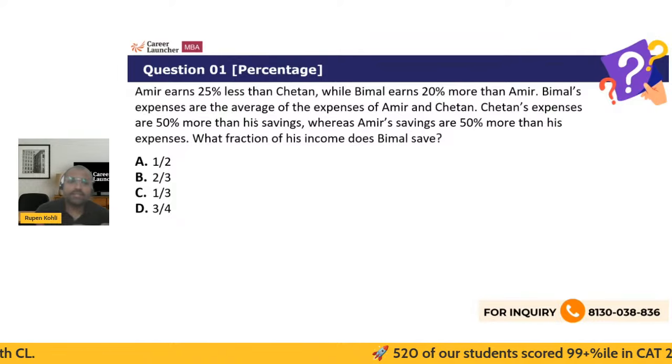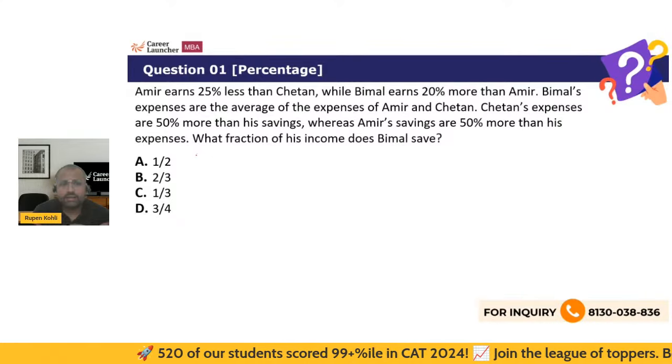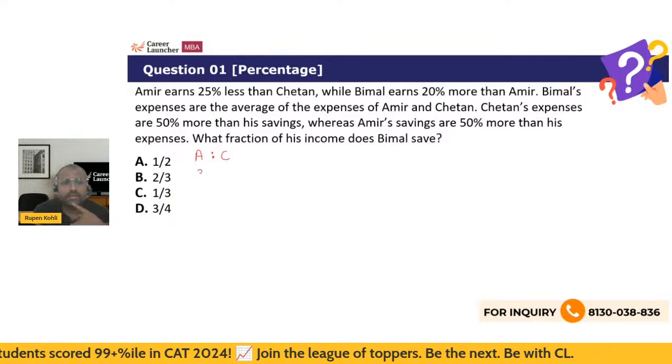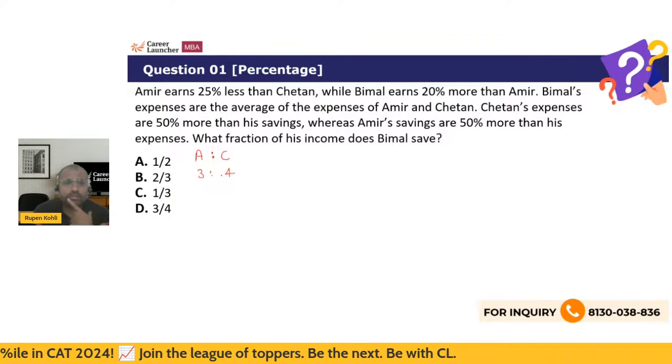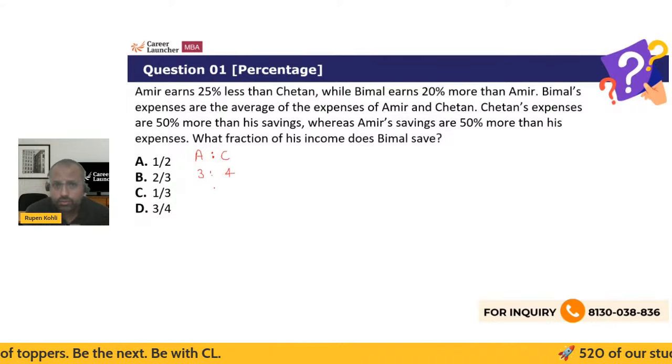So can I say Amir's income is basically 3/4 of Chetan's income? So the ratio of Amir to Chetan in terms of the income is 3:4, right? Any percentage comparison gives us the ratio, right?